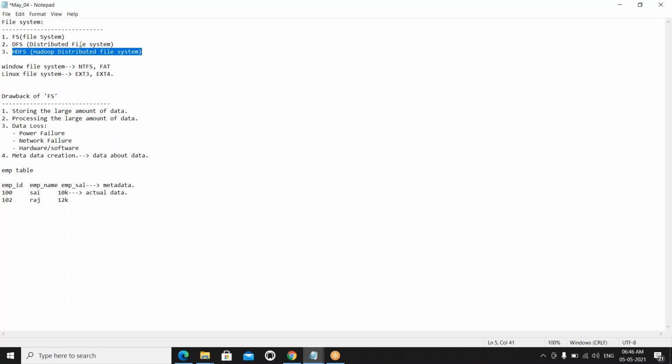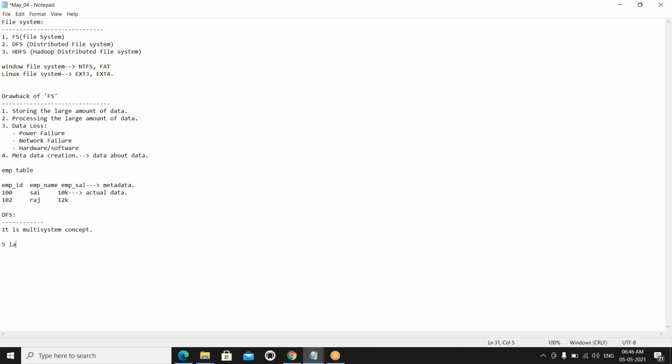This is the FS, and next is the DFS. What is the DFS? This is the same as the traditional file system, but it is a multi-system concept. Suppose I am working on a single system, a single node, a single computer. Suppose you have five systems, five laptops.